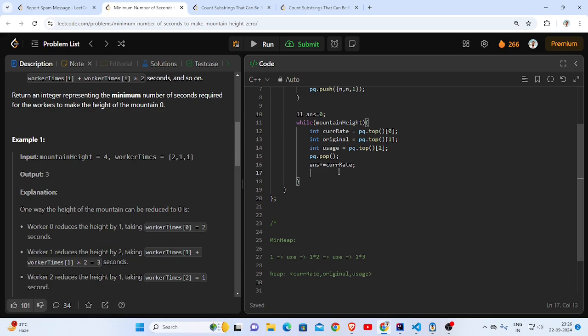My current rate will become new with what value? The original value into the number of usage plus 1. So since it's used, this will be the new value, which will be usage plus 1, or instead let me do it this way.